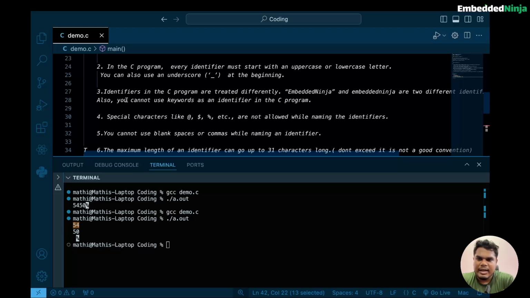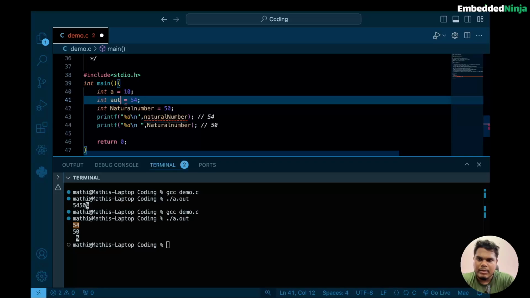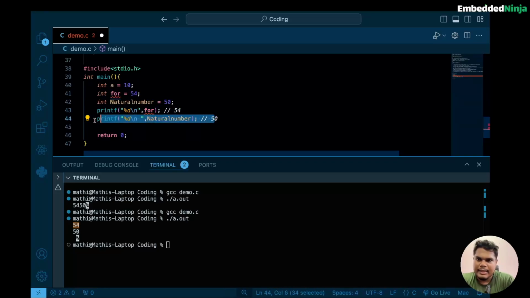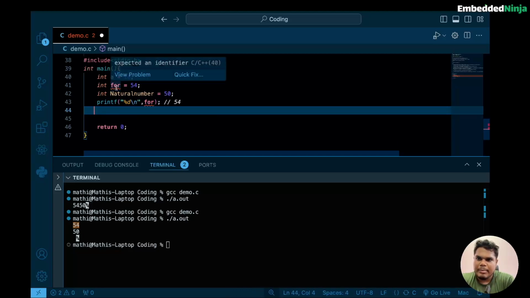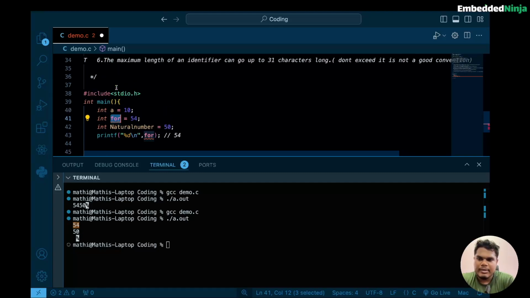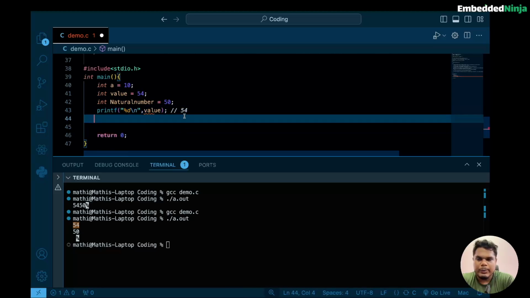We can't use if or for or while or auto to store it in a variable. So I cannot use auto to name it or for to name it, because they are some of the reserved words and it is not allowed to use them as our variable name. You can see here the compiler is telling us it is expecting an identifier, but we have mentioned a reserved keyword. So it is not allowed to use keywords as our variable names. So always use a meaningful variable name. I'm just using value and also printing value here.